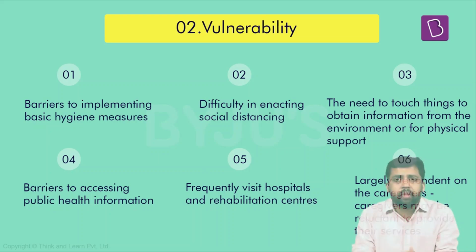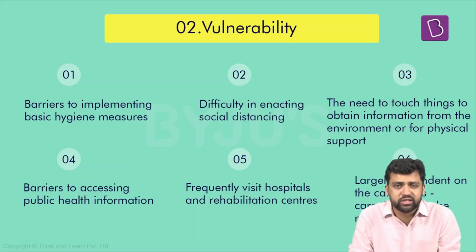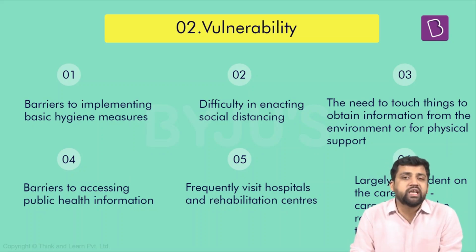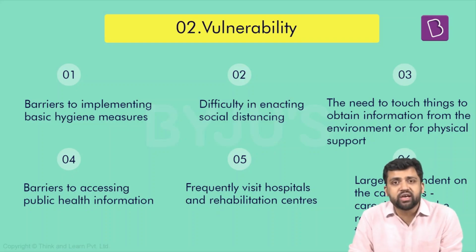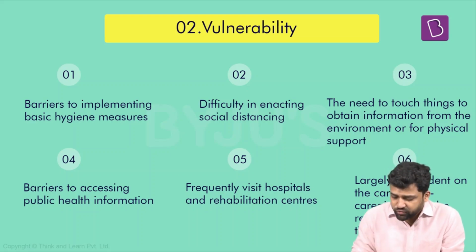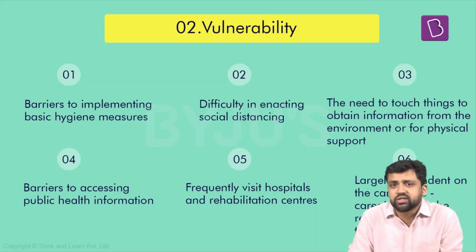Second thing, people who do not have any form of disability might find it easy to maintain social distancing. But just think of it, some people who have disability, they will always need the support of someone. There is always a need for some sort of physical support from someone. So how do you maintain social distance in that scenario? And some people with disability might be staying in different kinds of institutions. Maybe it's a shelter run by an NGO, or it might be a healthcare institution. So they will be staying in different kinds of healthcare institutions. And in these institutions, how do you maintain social distance? So that is again a problem.